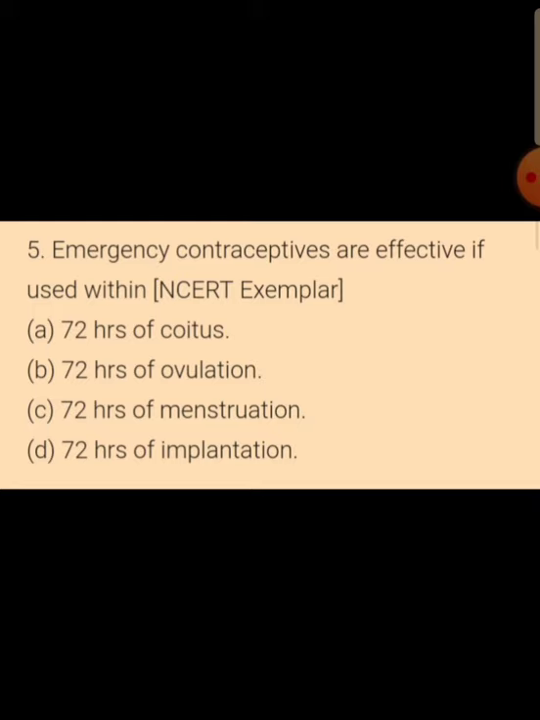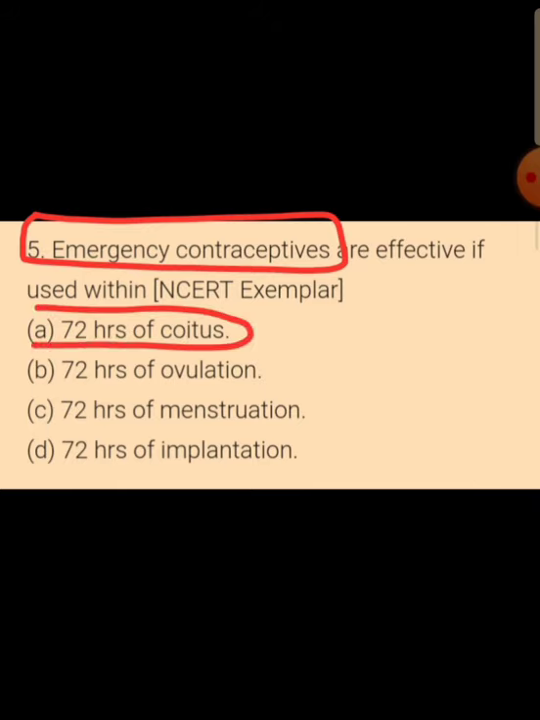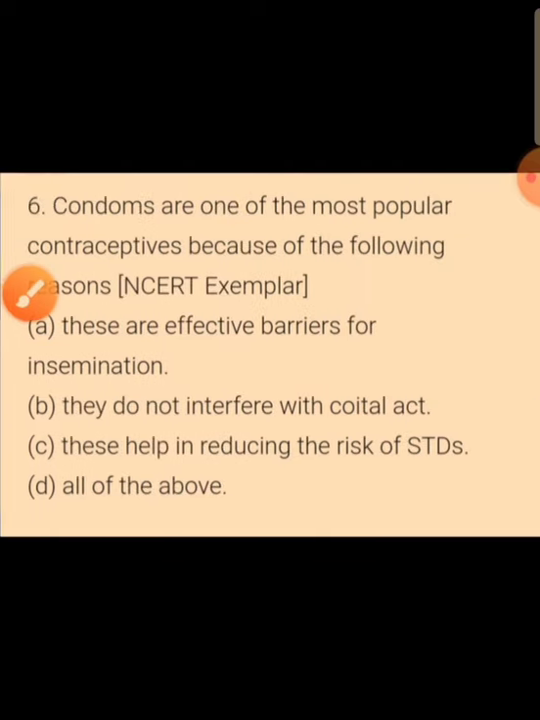Emergency contraceptives are effective if used within. So emergency contraceptives means if the couple had a coitus without any protection, then to avoid unwanted pregnancy, they must take oral pills like Saheli developed by CDRI or any other oral contraceptive pills within 72 hours of the coitus or sex to avoid unwanted pregnancy.